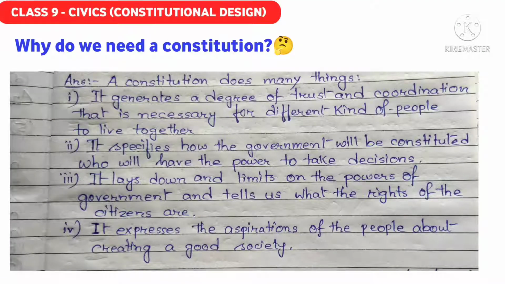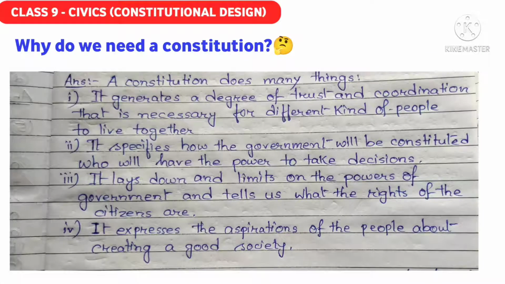Second, it specifies how government will be constituted and who will have the power to take the decisions. Ultimately, the constitution will decide how the government will be constituted. The government will be constituted by the elections. Government will be elected by the citizens of that country, and how the government will take the decisions to implement different powers, different laws, different acts, so many things.